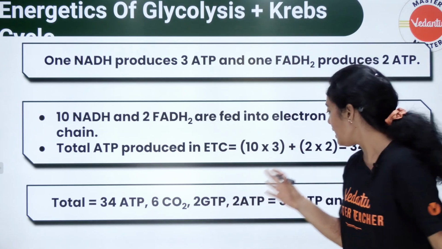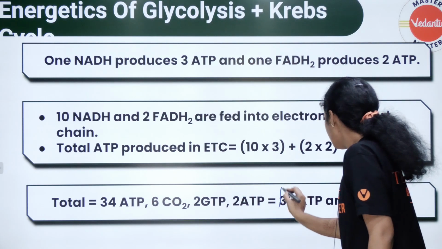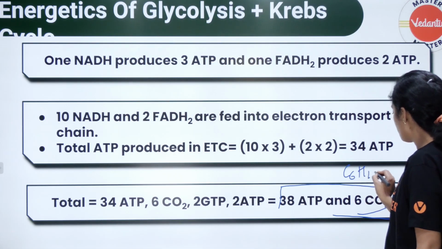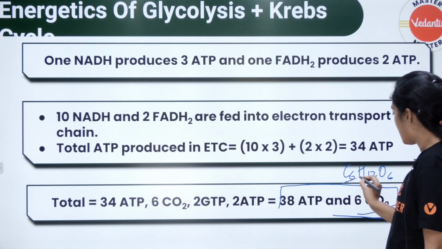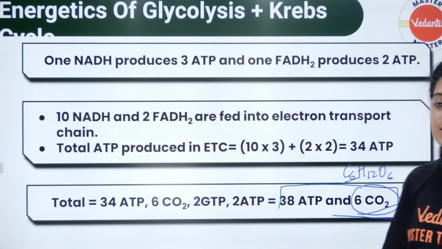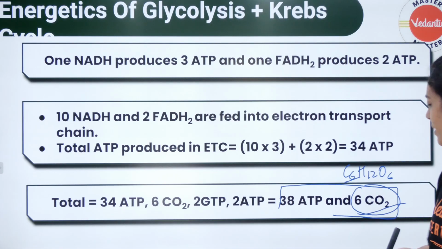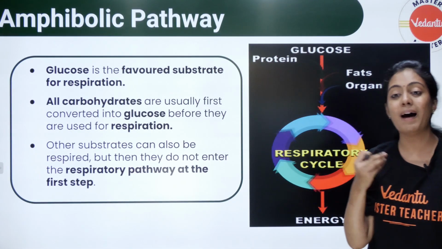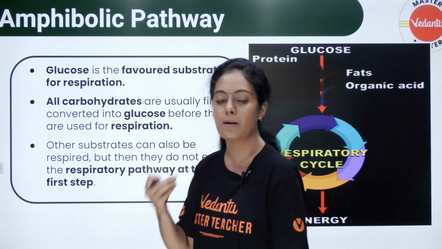So how many ATP in total, students? 38 ATP, and the 6 carbons of C6H12O6 are released as 6 carbon dioxide. Okay, this we have already discussed yesterday. We also call this the respiratory balance sheet, which we studied last.